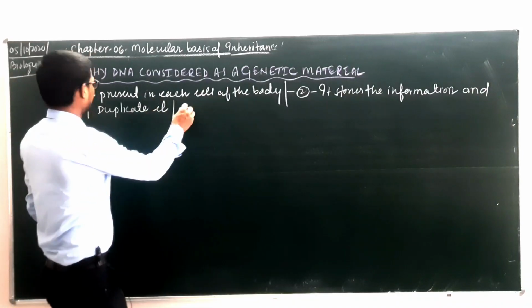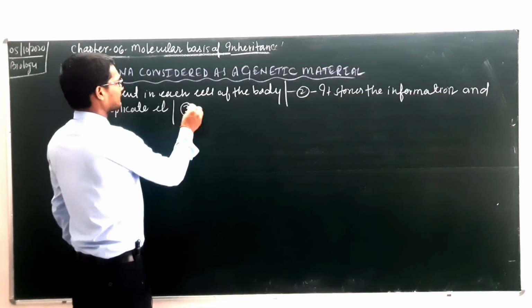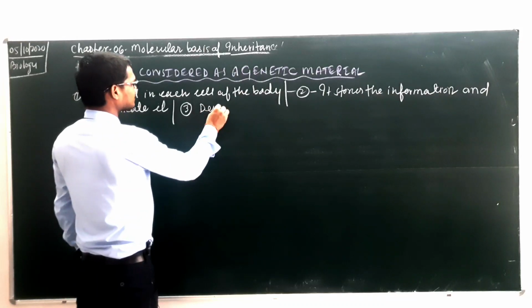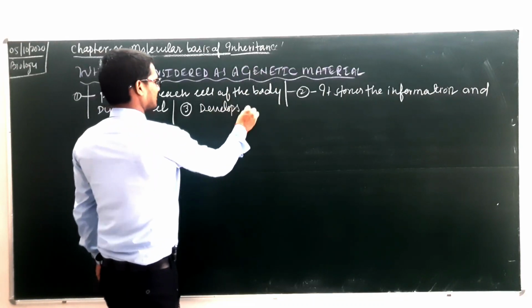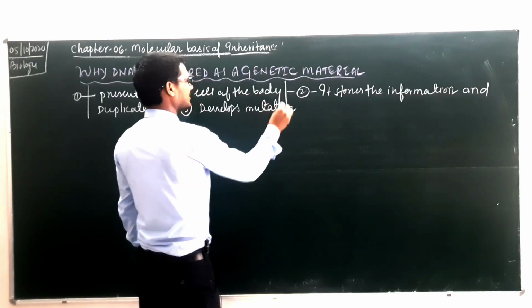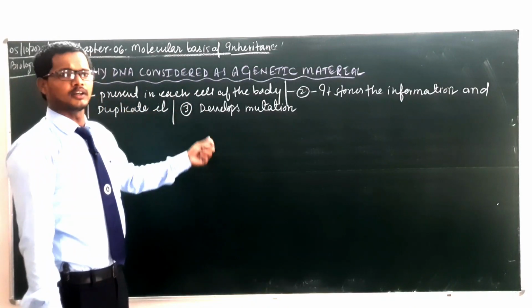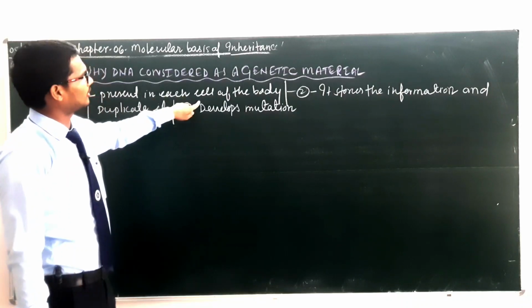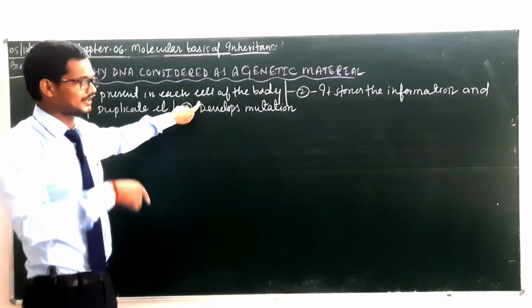Third point: it develops mutation. It means that mutation also takes place. So, present in each cell of the body, hence we consider it a genetic material.